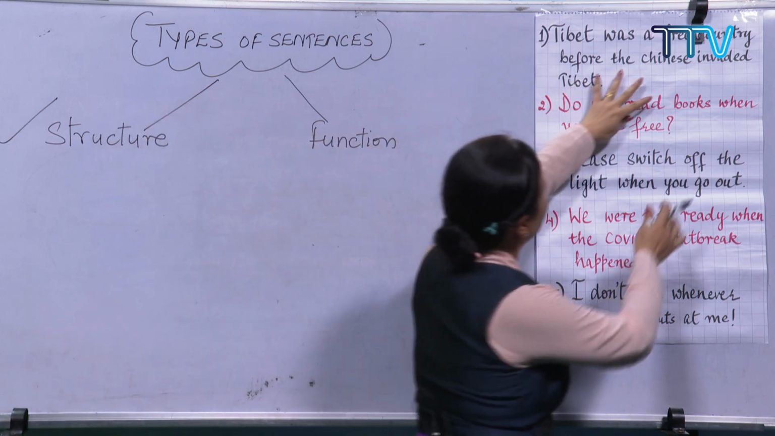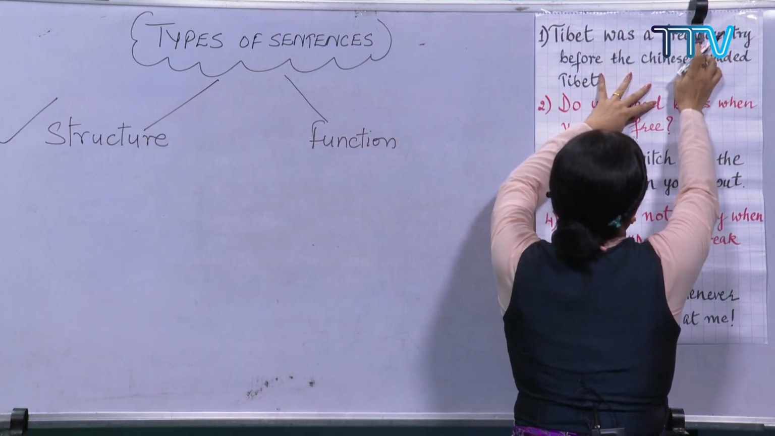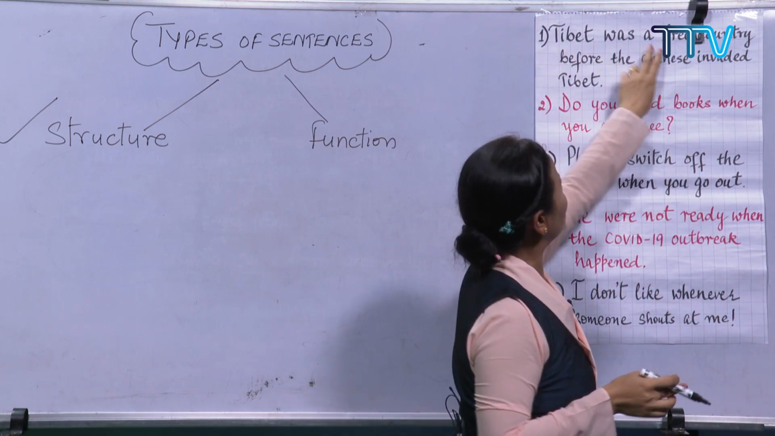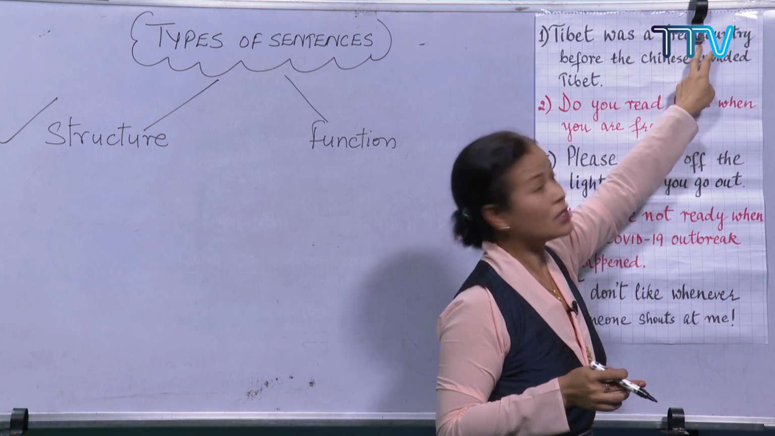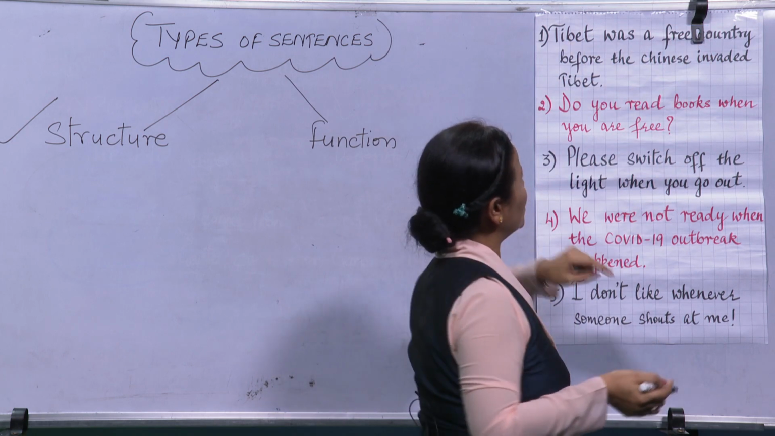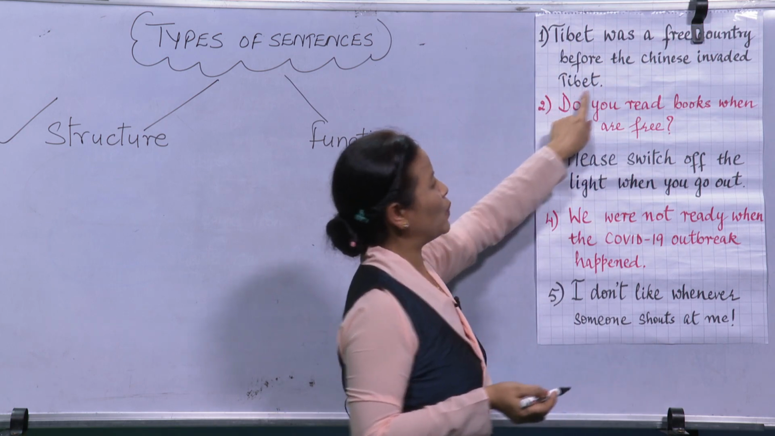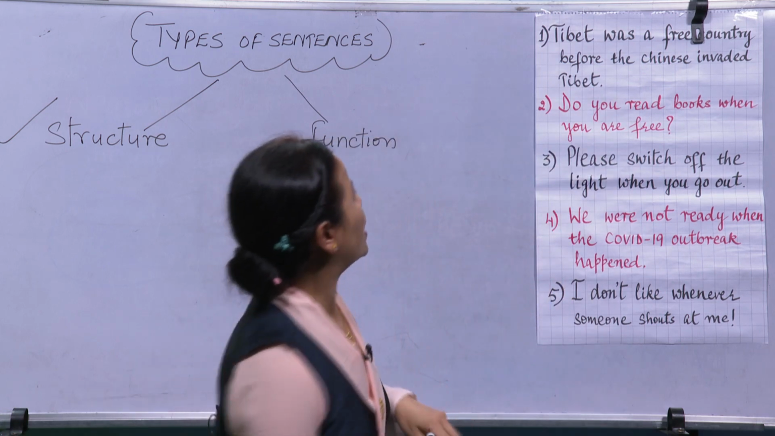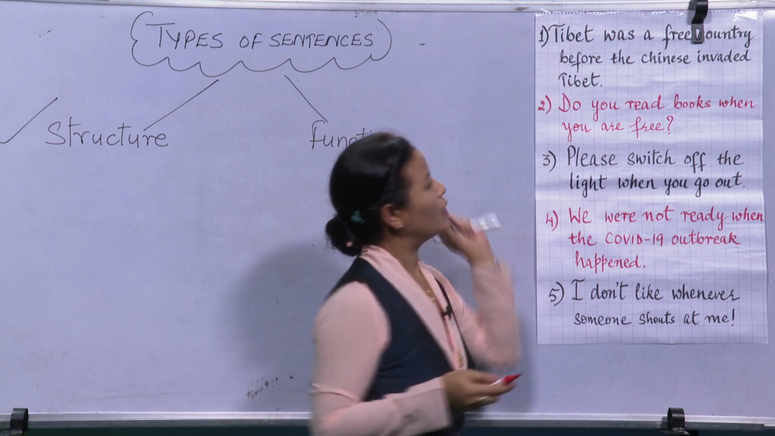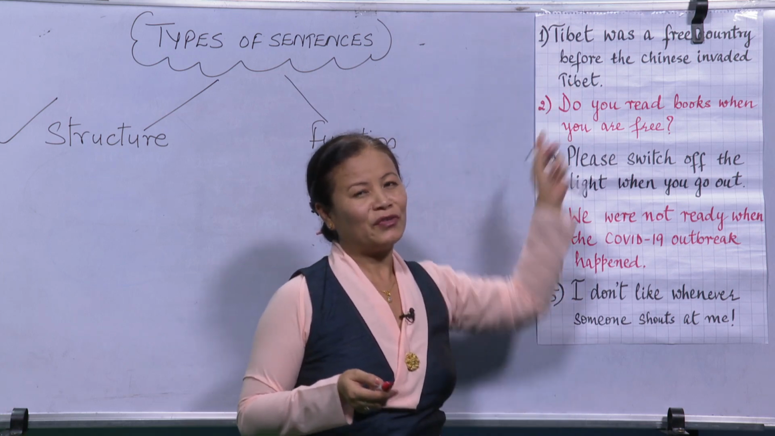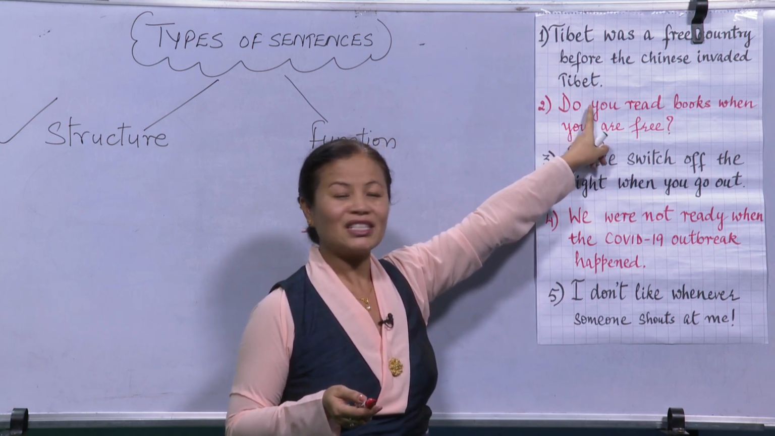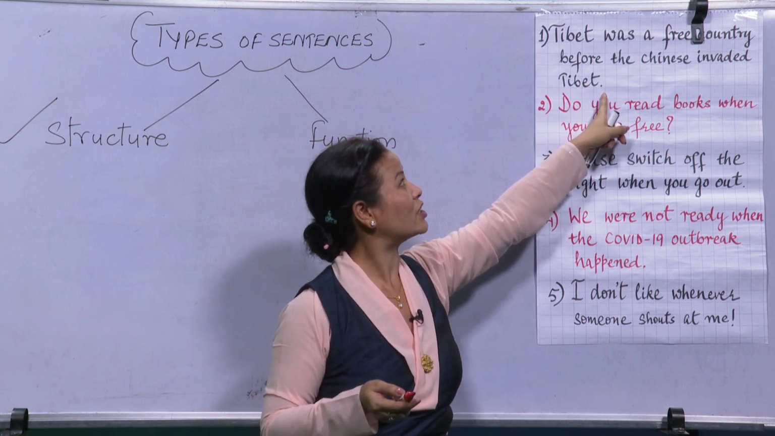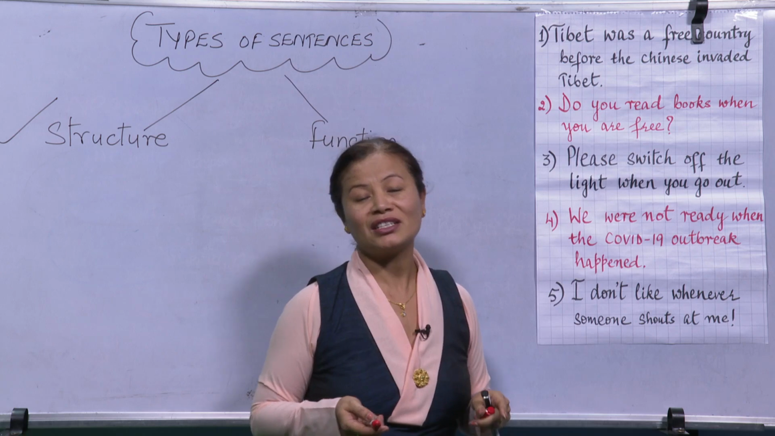So let's read the first sentence. Okay, it's hidden there, but I hope you can just read. Tibet was a free country before the Chinese invaded Tibet. Okay, if you just look at the structure of this sentence: Tibet was a free country before the Chinese invaded Tibet.